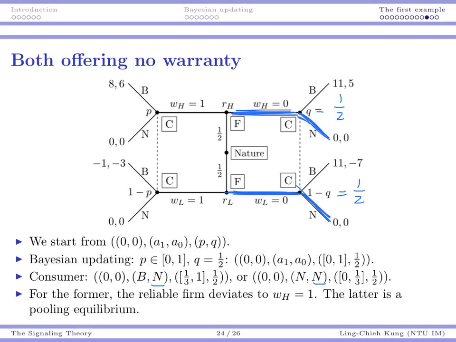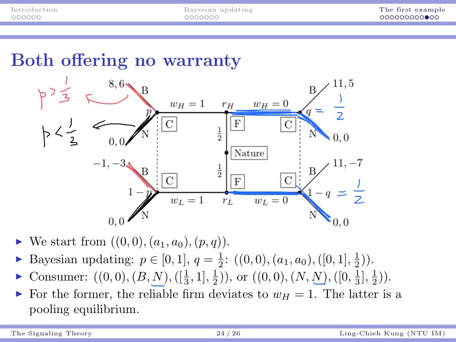Or if you set the posterior to be below 1/3, you should not buy it. Okay, so there are two possibilities: either buy it or not buy it. Not buy it if P is less than 1/3, and buy it if P is greater than 1/3. Now we need to decide whether each of them is possible.